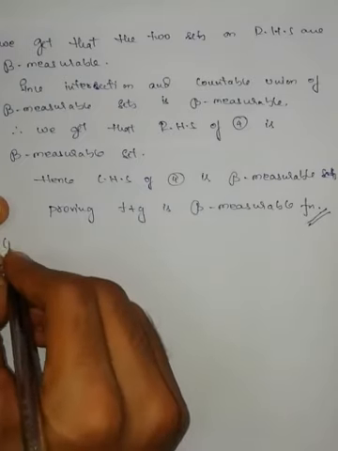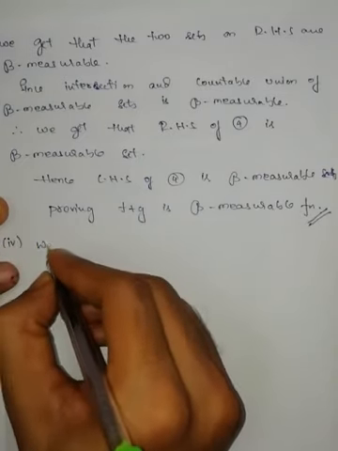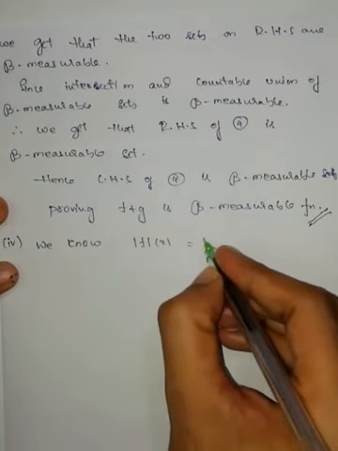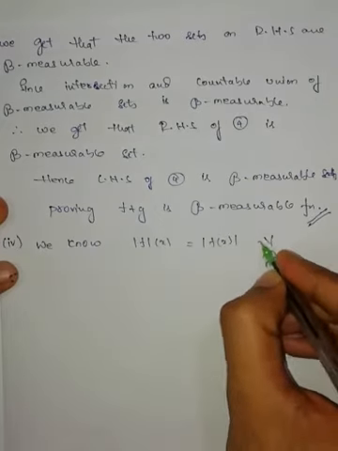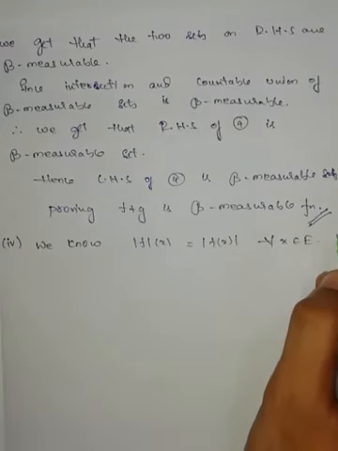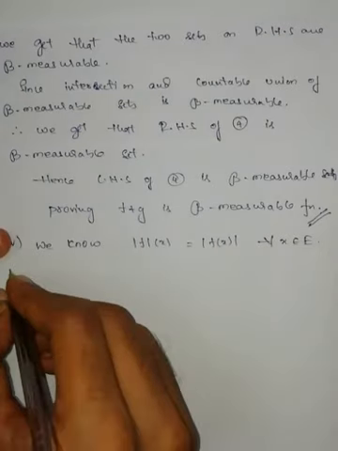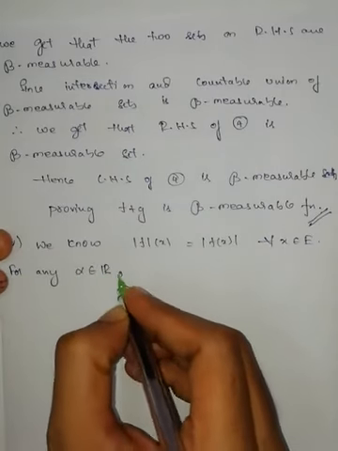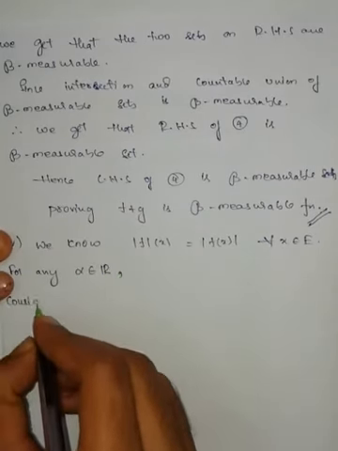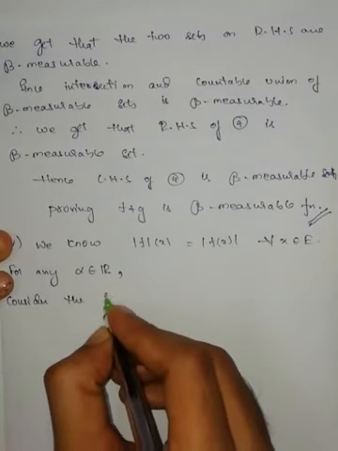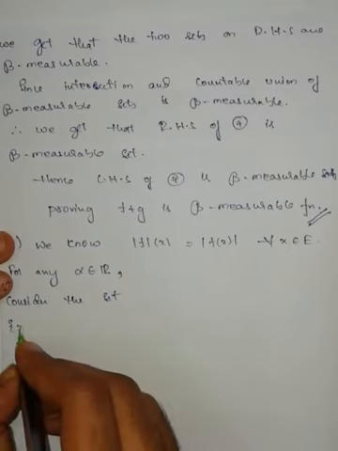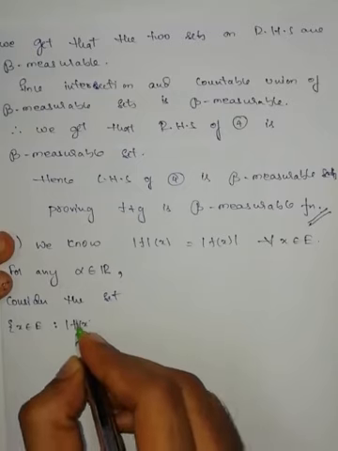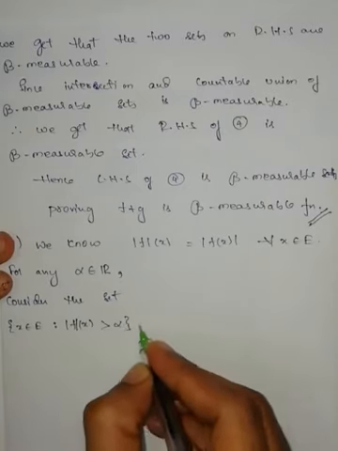Now the fourth one. We know modulus of f of x can be written as modulus of f of x for all x belongs to E. For any alpha belongs to R, consider the set: all those x elements belonging to E such that modulus of f of x is greater than alpha.